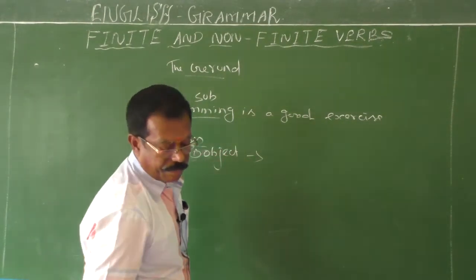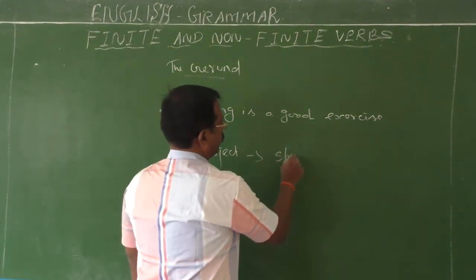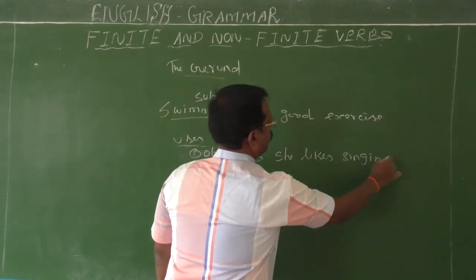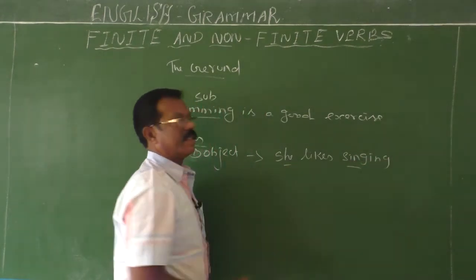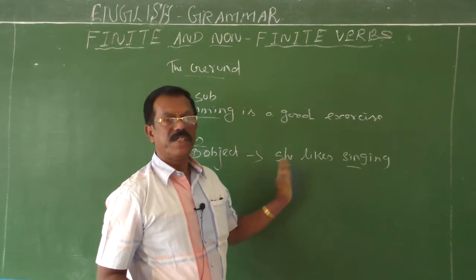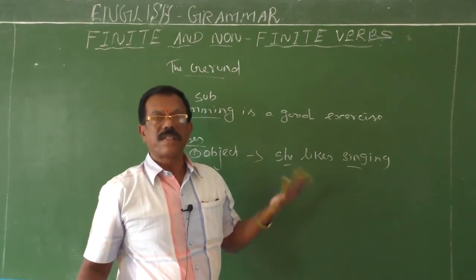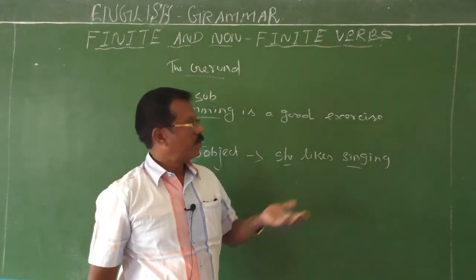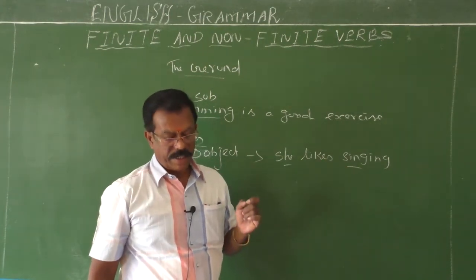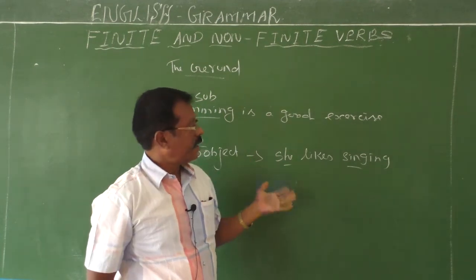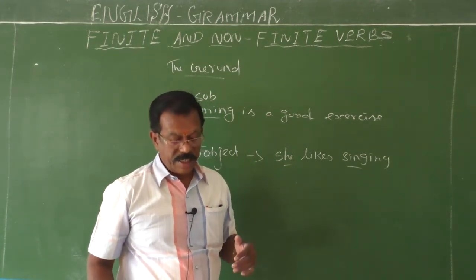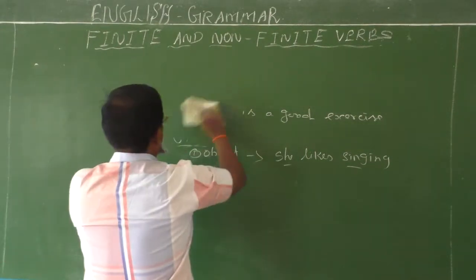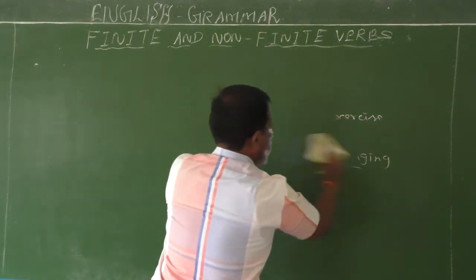She likes singing. Here, she is a subject. Likes is the verb. She likes what? If you ask the question, then you will get the answer singing. So singing is an object. Okay. Then sometimes this gerund is used as a complement. Seeing is believing. I will do one thing, children. I will write all the sentences one by one on the board. Then you can easily understand.